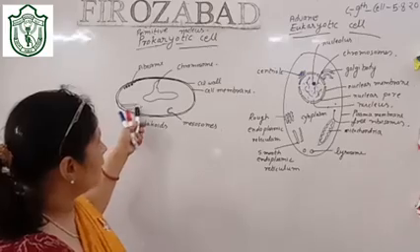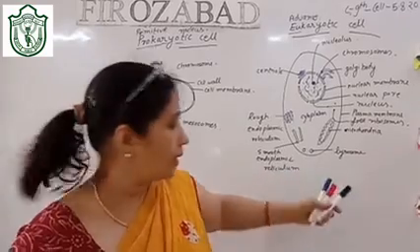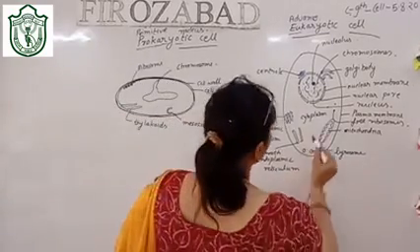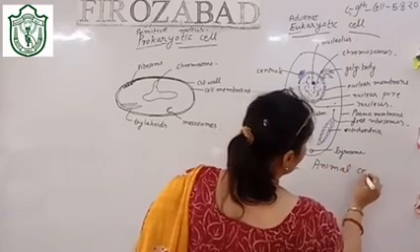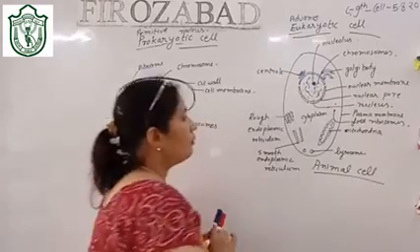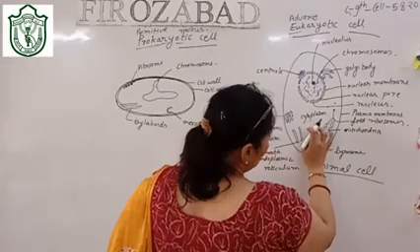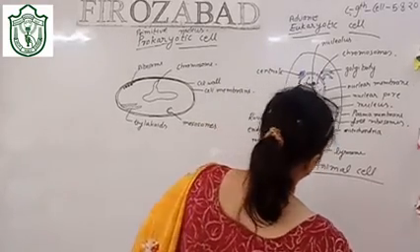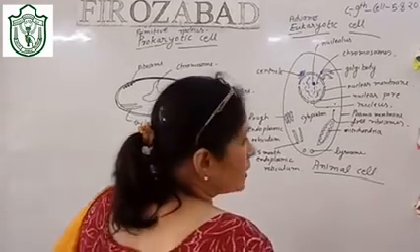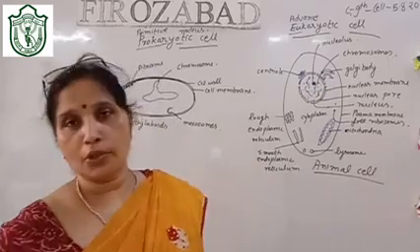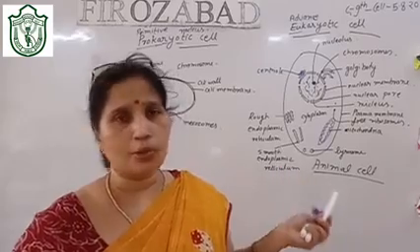Now you can see another thing. This is the structure of the eukaryotic animal cell. You can write it: this is the animal cell. And if I draw the cell wall around the cell membrane, and draw the vacuole, and draw the plastids like chloroplast, then it would be a plant cell, because you know the difference between animal cell and plant cell also.